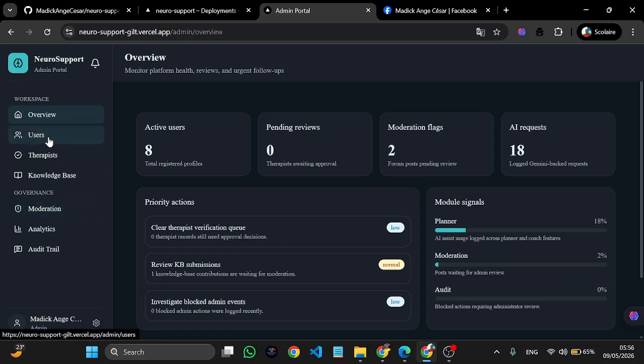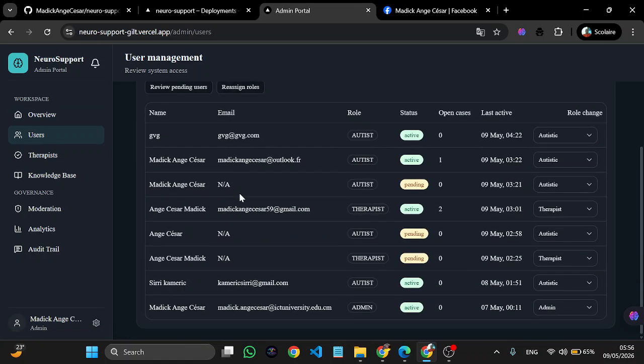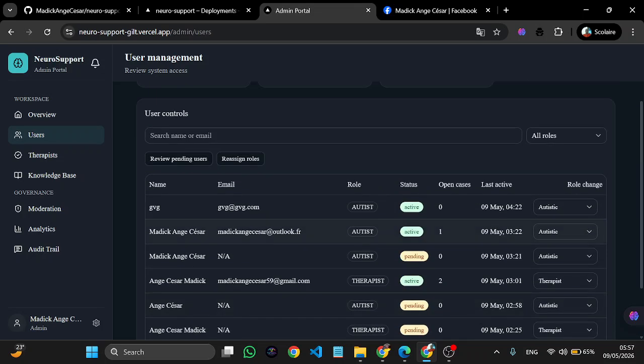So, the admin can see all the users and can change their roles. You can see all the users in the platform, the emails, their role. You can change the role, see when they were last active, open cases, or the like. So you can see the therapist.